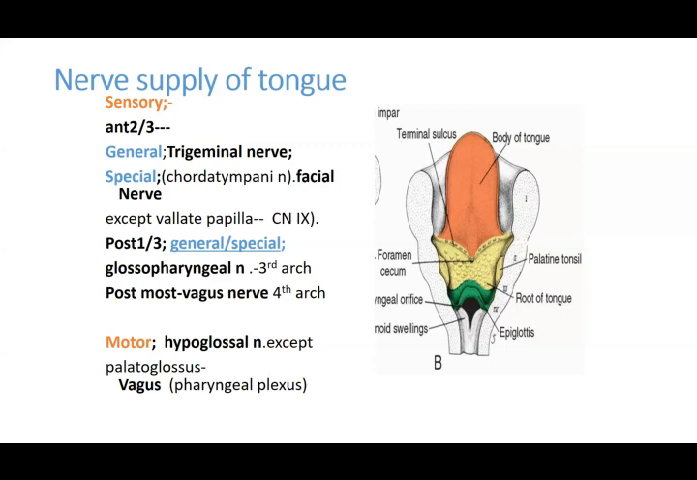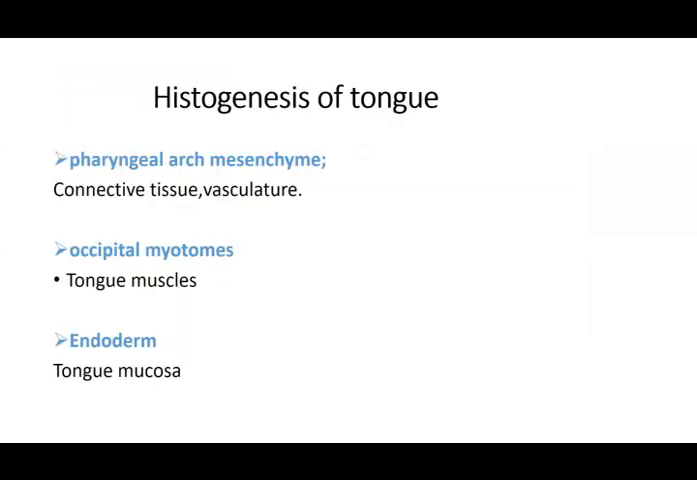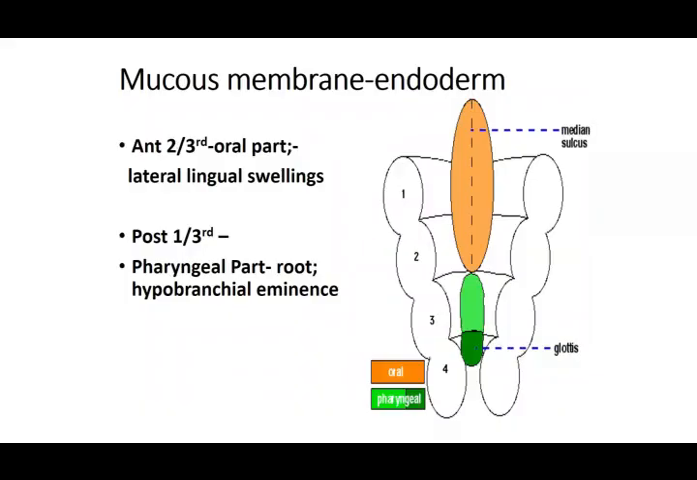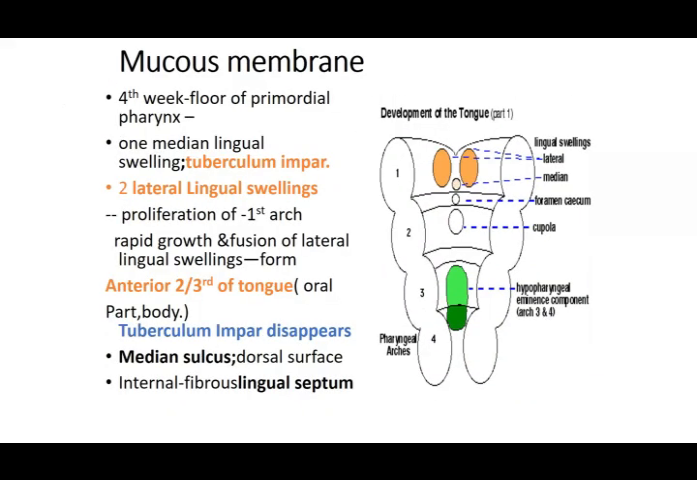That was the development of the tongue. Let's recollect how it is formed. We first develop the mucous membrane, or the bulk of it. That is the first arch, the anterior two-thirds, by the central portion, the median swelling, tuberculum impar, and then the two lateral swellings. These two lateral swellings overgrow and meet together and form the anterior two-thirds, and the median swelling disappears.